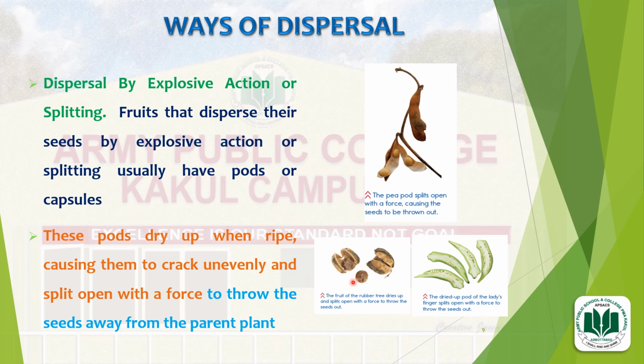The fruits of the rubber tree dry up and split open with a force, throwing the seeds far away from the parent plant. Then you can see the dried up pod of the lady finger. It splits open with a force to throw the seeds out far away from the parent plant, so they can be scattered far away from the parent plant by explosive action or splitting.